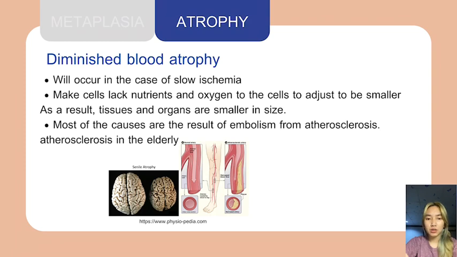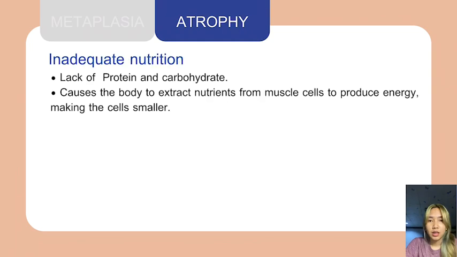Most causes are the result of embolism from atherosclerosis in the elderly. Inadequate nutrition, a lack of protein and carbohydrate, causes the body to take nutrients from muscle cells to produce energy, making the cells smaller. Next slide.